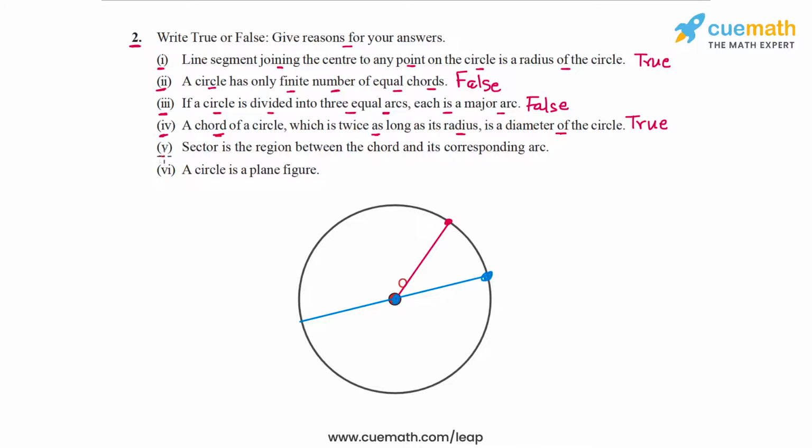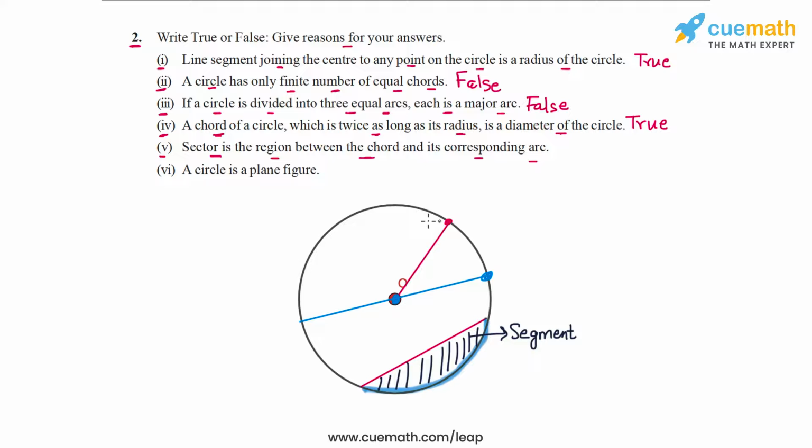Now in part 5, the statement says that a sector is the region between the chord and its corresponding arc. So in this circle, let me draw any chord. The corresponding arc of this chord would be this arc here, right? And the statement says that the region between the chord and the arc is the sector. But this is not true, because this region is actually called a segment, not a sector.